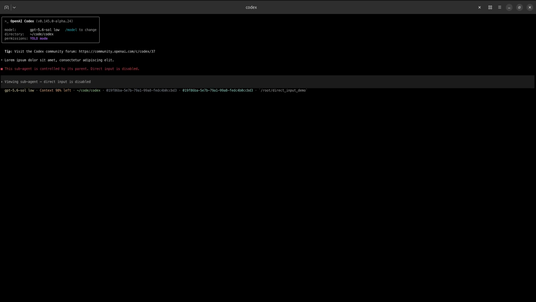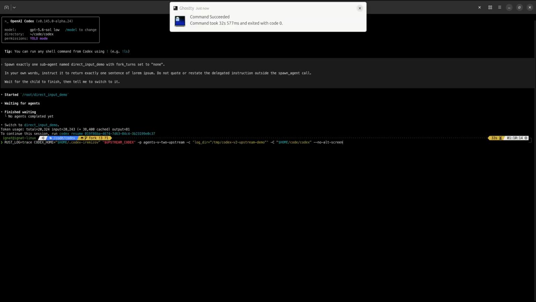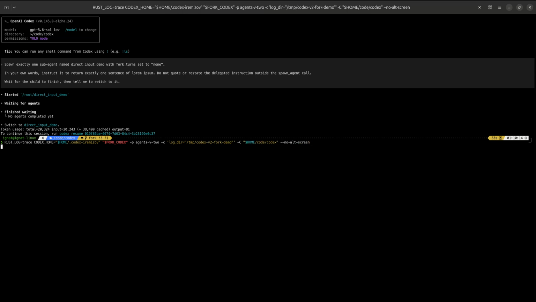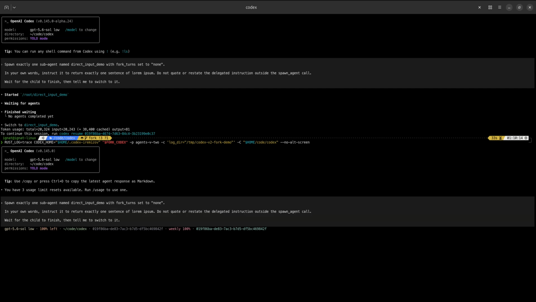The parent displays the exact task generated in its spawn agent call. After switching to the child, that identical instruction appears as an agent message from root, followed by the child's answer. I send the same direct follow-up. The fork accepts it, and the child returns a second sentence.